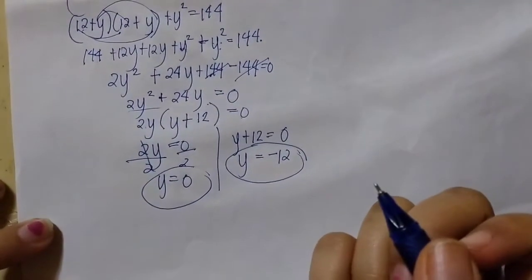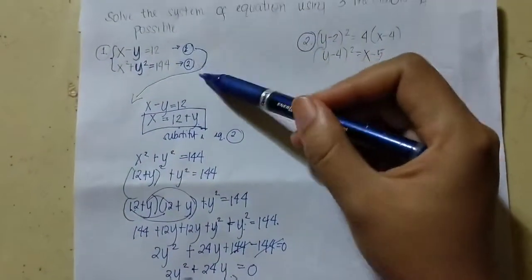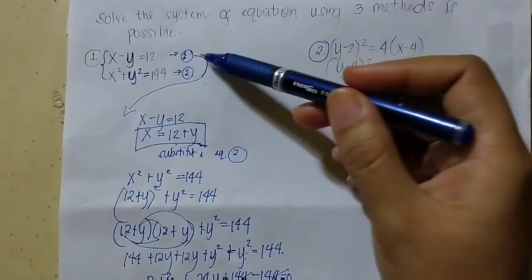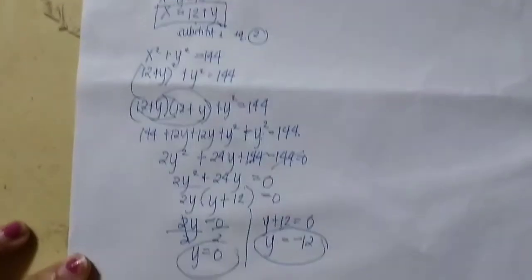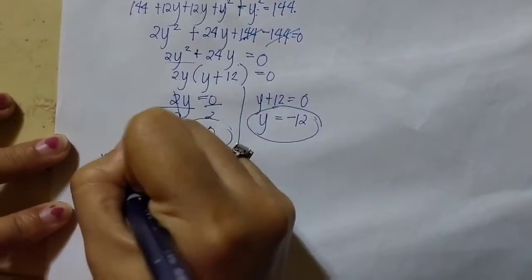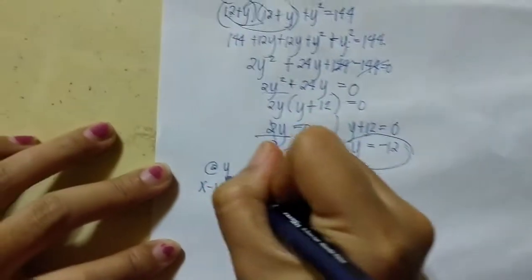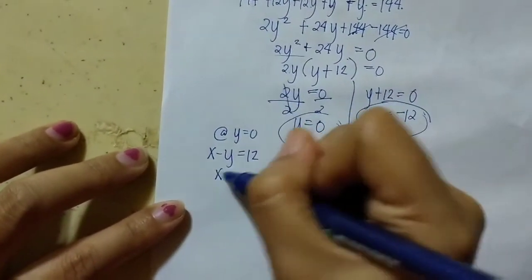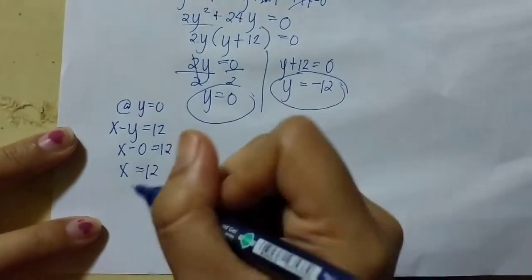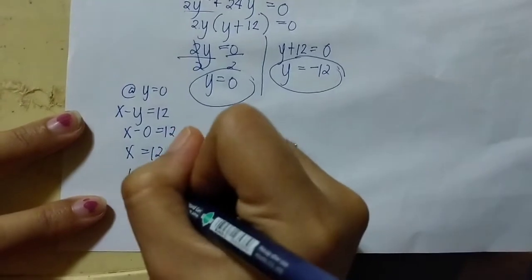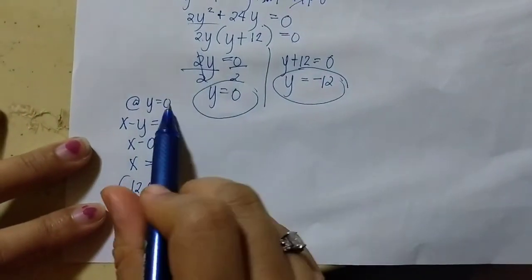Next, we will find the value of x. To find the value of x, just substitute into the equation. Either one is the same, but equation 1 is easier, so we prefer equation 1. x minus y equals 12. Then y equals 0, so x minus 0 equals 12. So x equals 12. Therefore, your coordinates are 12, 0. x is 12, then y is 0.